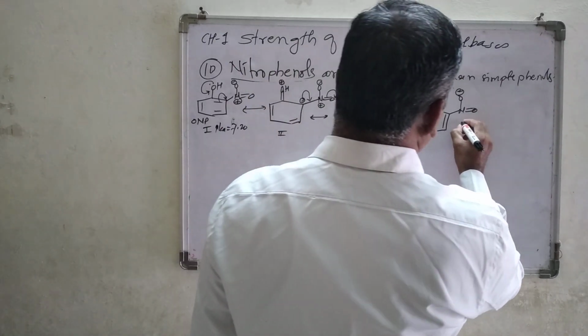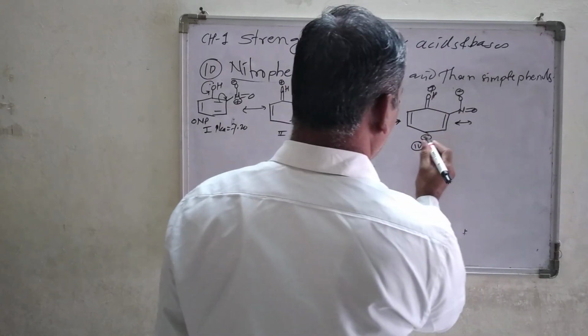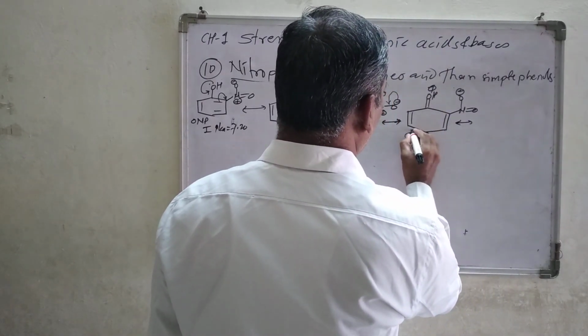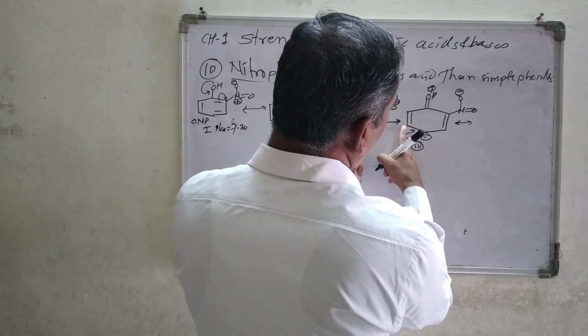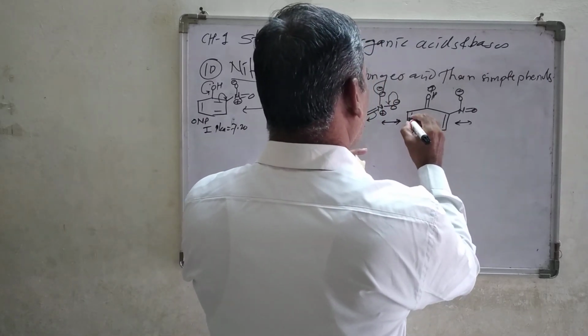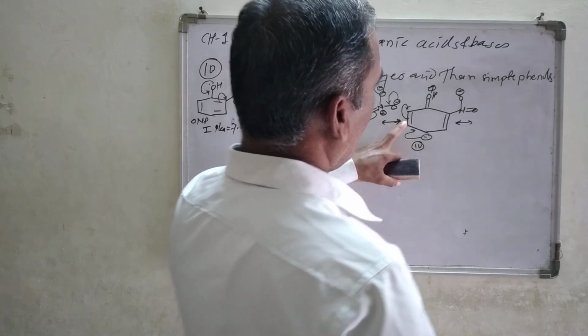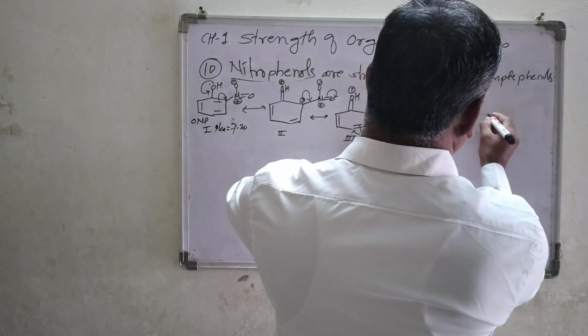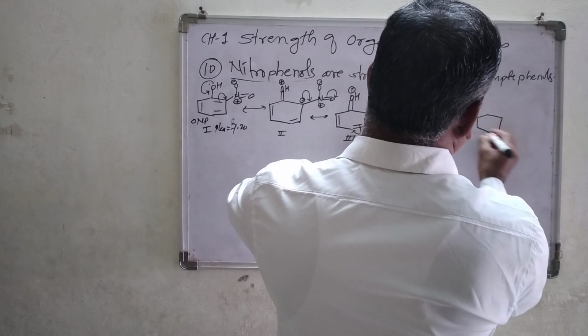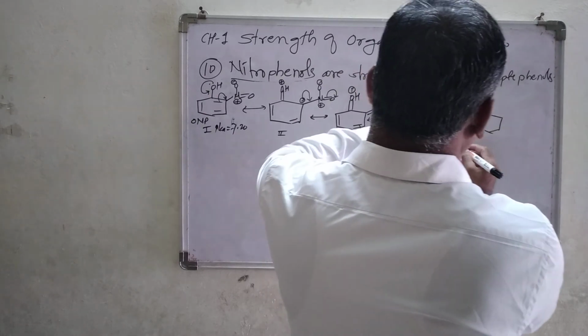Now what is the next, what is going to happen? This negative charge forming a double bond between this and this carbon atom. At the same time, this double bond concentrates the electron density on this corner point, and we are going to get the further structure like this.